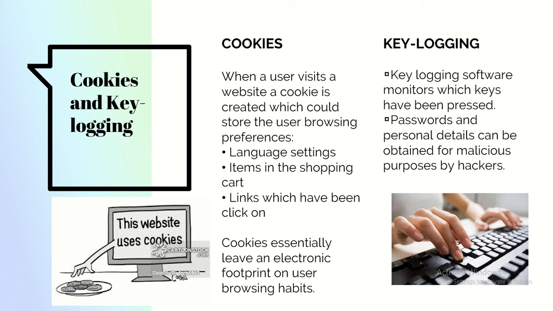This includes what language you prefer to view the website in, what kind of items you are adding to your shopping cart, what kind of links you are interested in and clicking, and so on. All this saves some information about you, and this is why it asks you for permission in the beginning. Cookies are essentially leaving an electronic footprint of yours on the website. So this is also a kind of monitoring or tracking.